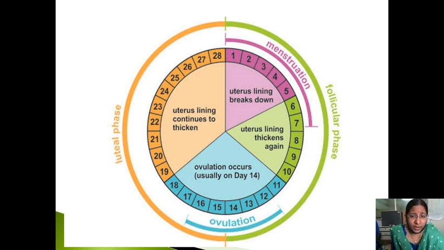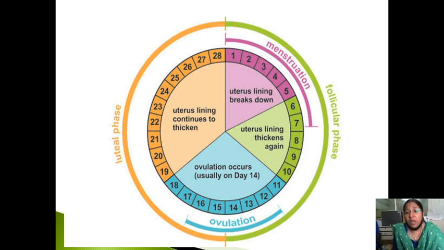Menstruation mostly lasts 1 to 5 days, though it varies. So what happens during this? First, the cycle can be divided into the follicular phase and the luteal phase. Why? Follicles are formed in the follicular phase, which is why it is named so. The luteal phase is named so because the corpus luteum is present.